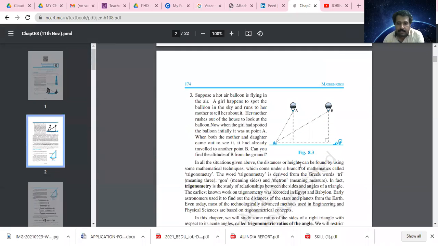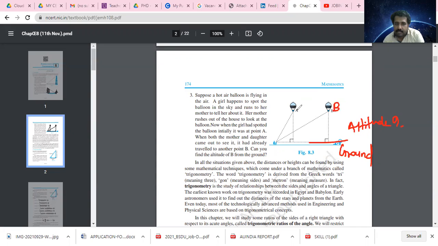Then the third example. Can you find the altitude of B from the ground? This is the ground. So what is A and what is B? The case is like this. Suppose a hot air balloon is flying in the air. A girl happens to spot the balloon in the sky and runs to her mother to tell her about it.